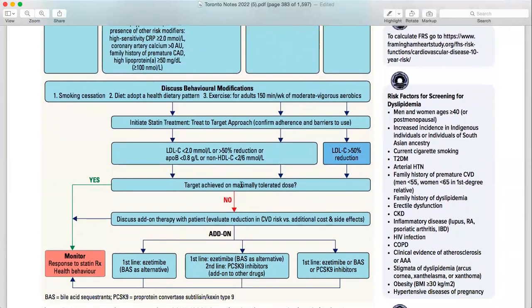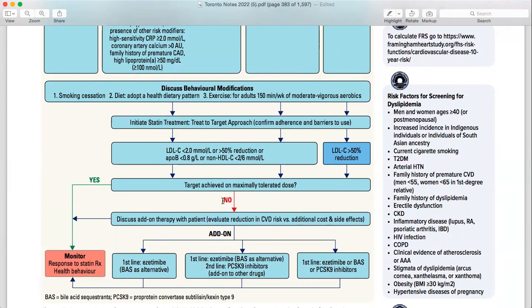So you need to see, you have already given a statin. Now, is it working or not? This is basically target achieved or not. If yes, then keep on monitoring and see the health behavior as well. They keep on mentioning health behavior because it is very, very important.